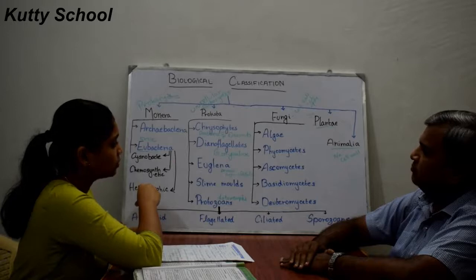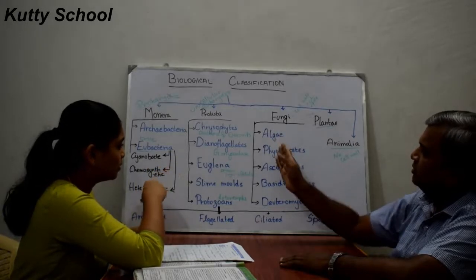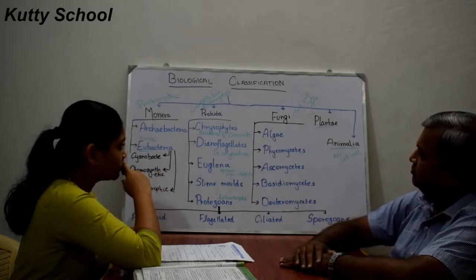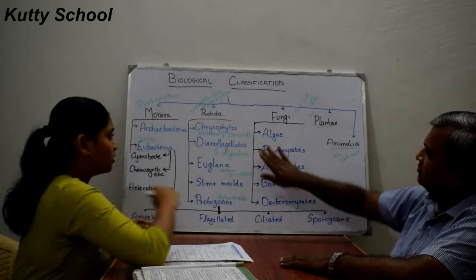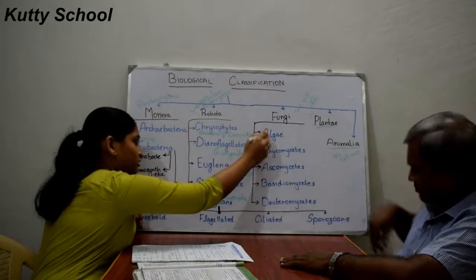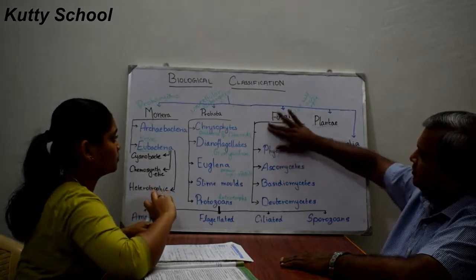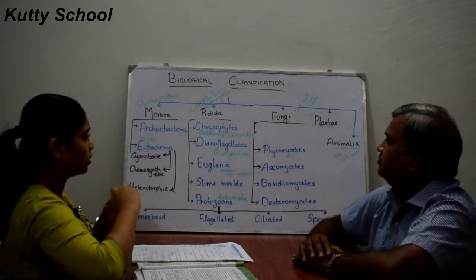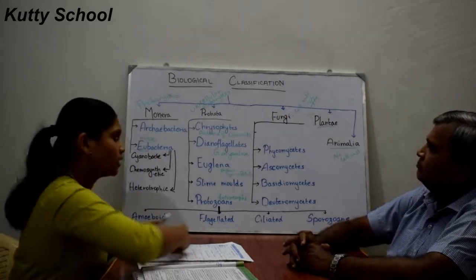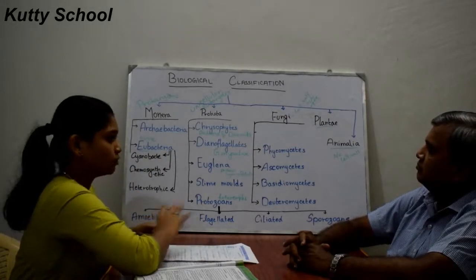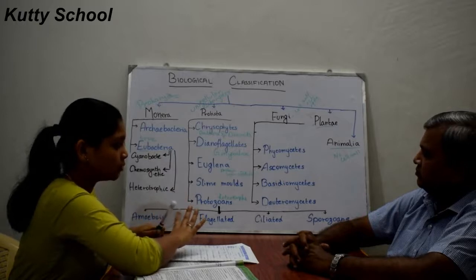Okay. So there are 4 subtopics under fungi. Here you have mentioned 5, but no, algae will not come here. I have written it by mistake. Algae will not come under fungi; it will come under the plant kingdom. So under fungi there are 4 subtopics: Phycomycetes, Ascomycetes, Basidiomycetes and Deuteromycetes.